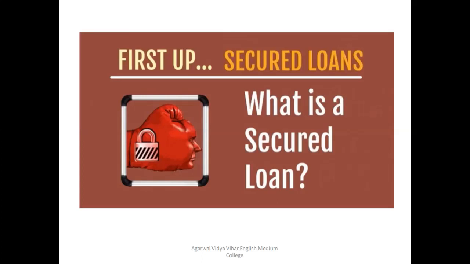Suppose the customer wants a loan of 10 lakh rupees. The asset given as security should have a market value not less than 10 lakh rupees. It should be more than 10 lakh rupees, not even equal to it.